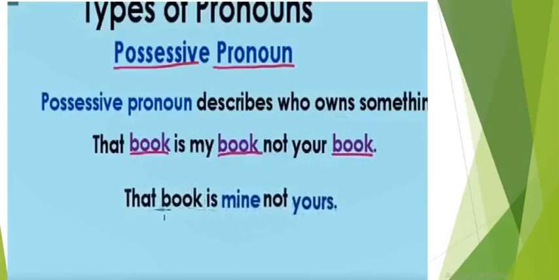So in this sentence, you can see the word book has been used just once. This sentence is also giving us the same meaning as the first sentence. Instead of saying book 3 times, we used the word mine and yours. So the word mine is used by someone. That person is saying that it is mine, and similarly, he's using this word yours for some other person.